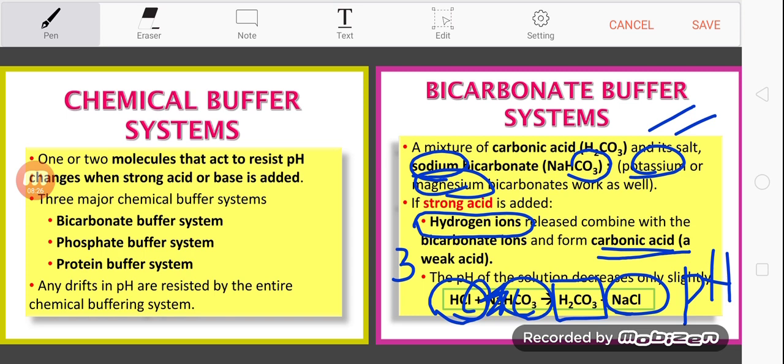The pH will not drop to 3, but maybe to 6. So the pH is only slightly decreased. Okay, that's how the bicarbonate buffer system helps in regulating hydrogen ion concentration in the body fluid.